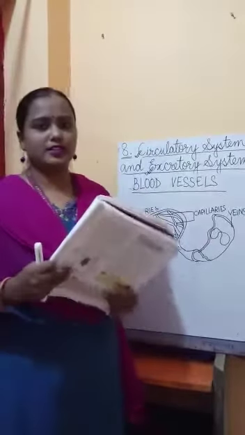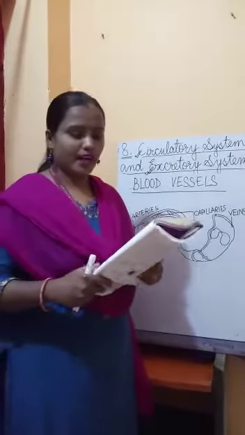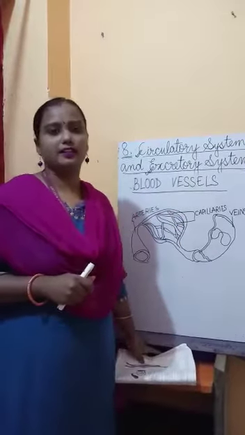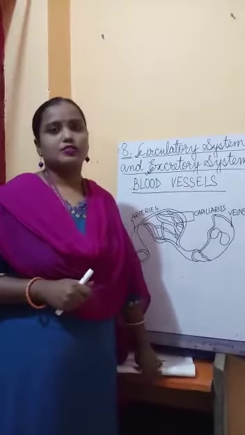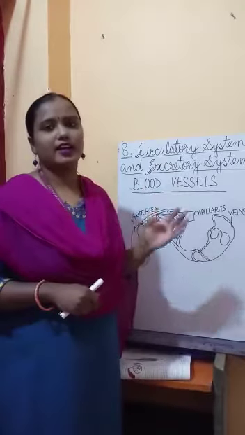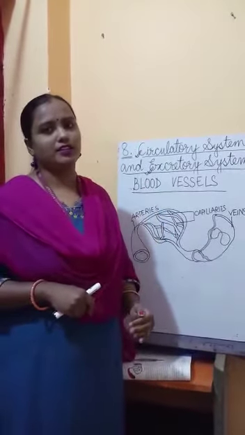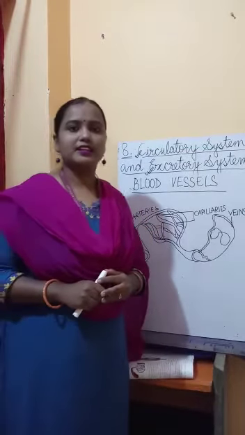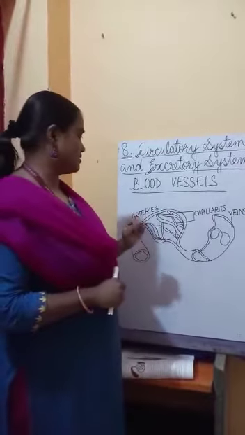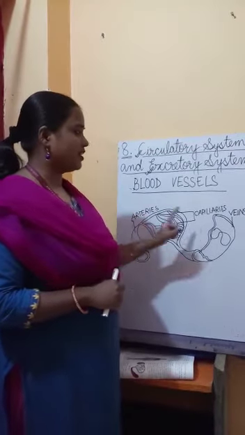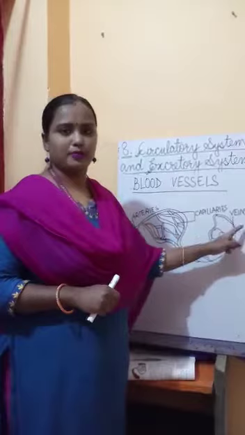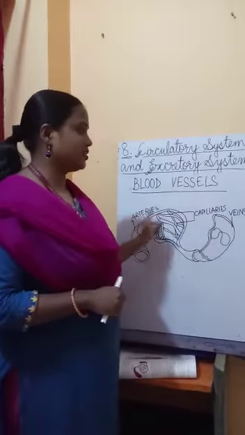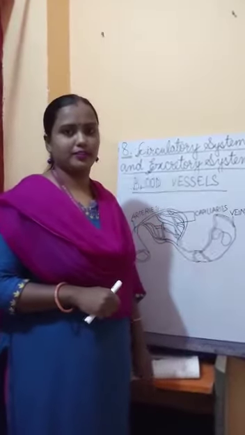Students, now we will discuss blood vessels. Blood vessels are thin tubes which run throughout our body like a network. These blood vessels run throughout our body and they are tube-like structures. There are three types of blood vessels: arteries, capillaries and veins.